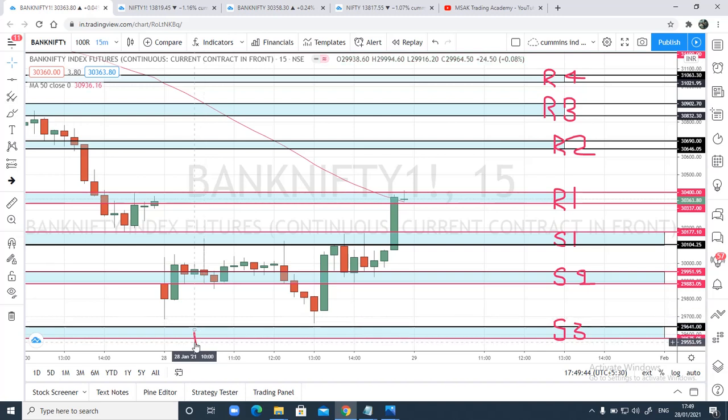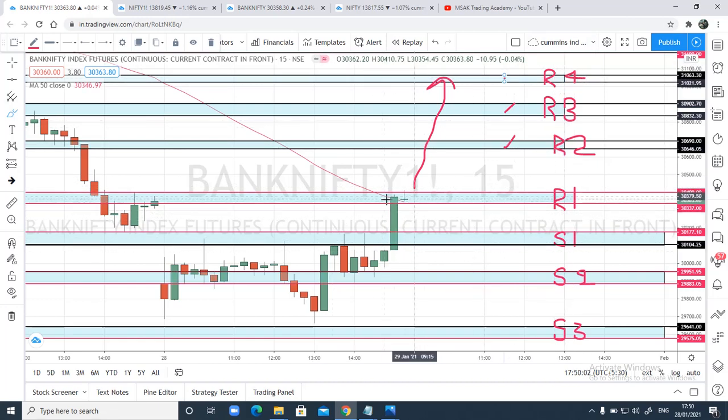For tomorrow, on any close above this R1, if price trades above R1, if price sustains above R1, we can expect R2, R3 and R4 to come in. R2 will be the first target, R3 will be the second target, and R4 will be the third target. Above this, I'll start trailing my stops.